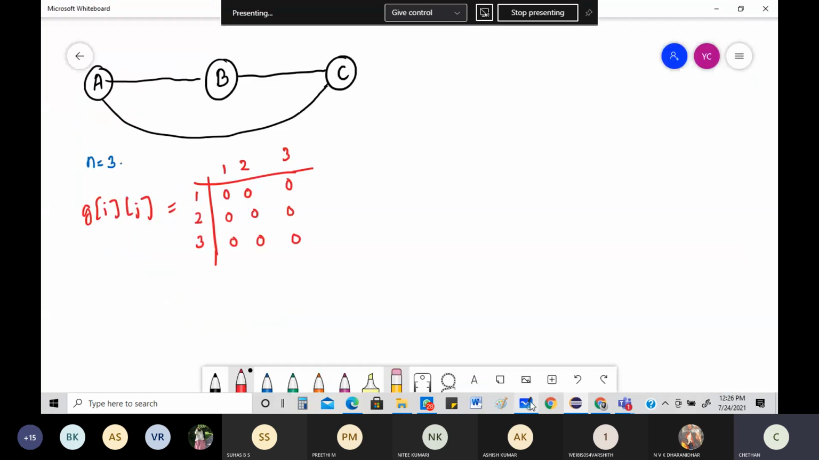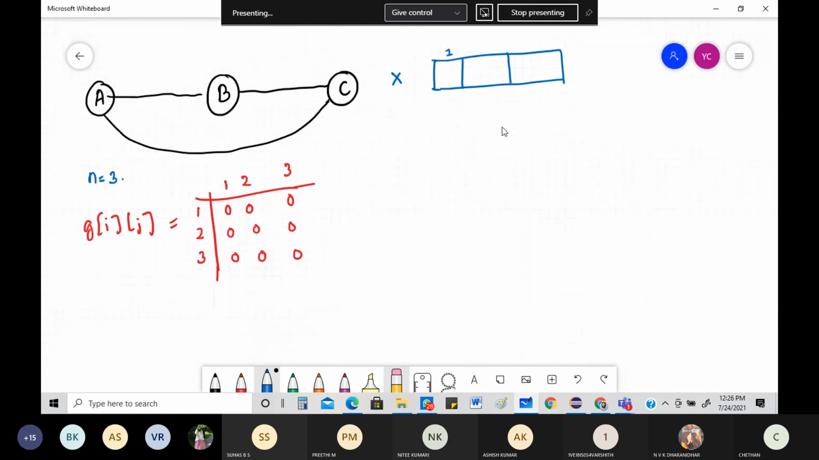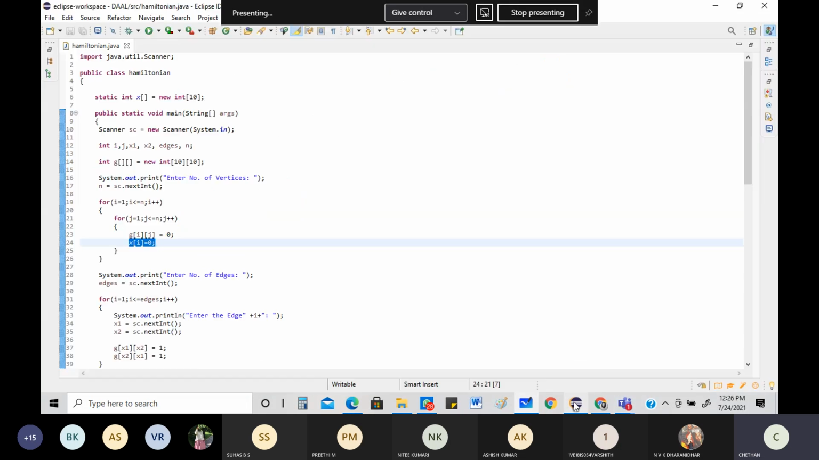How can I write that? I can write it neatly like this. I'll write the x value here. So this x value is more of your one-dimensional array, and it starts from 1, 2, 3. What is the value? Initially, every value will be equal to 0. This is nothing but the Hamiltonian path which I'm going to get. Whenever it becomes 1, there is a path here. That's all. Initially, all the values are equal to 0.